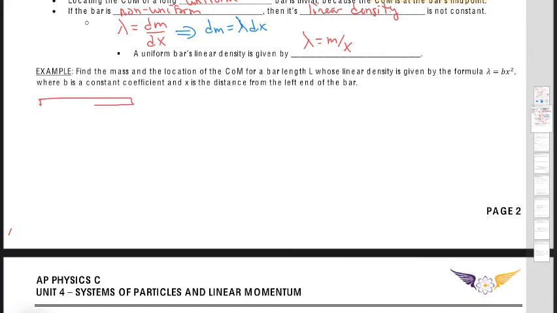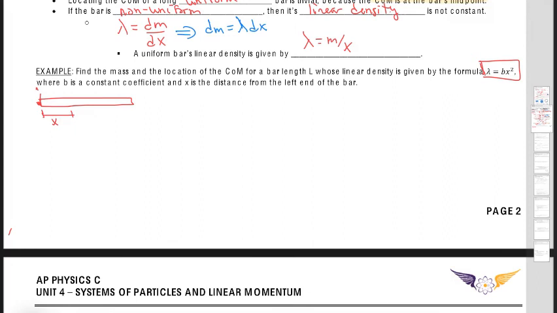And so here's my bar. So x is any distance from the left end of the bar. This is going to be our origin. It's a non-uniform bar because we're given an equation for lambda, which tells me that I have to use these integrals we just talked about in some way.